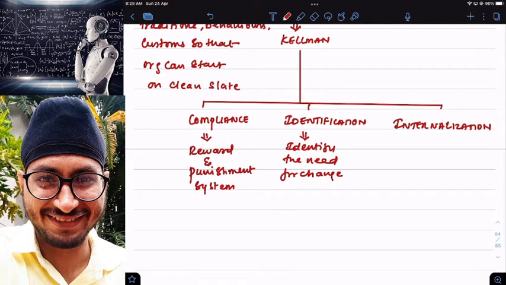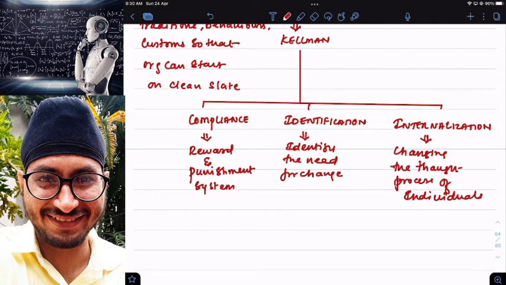And then we have internalization, which means changing the thought process. Thought process of individuals. See, now suddenly what happens? When I shifted from Tally to SAP, my employees were reluctant.